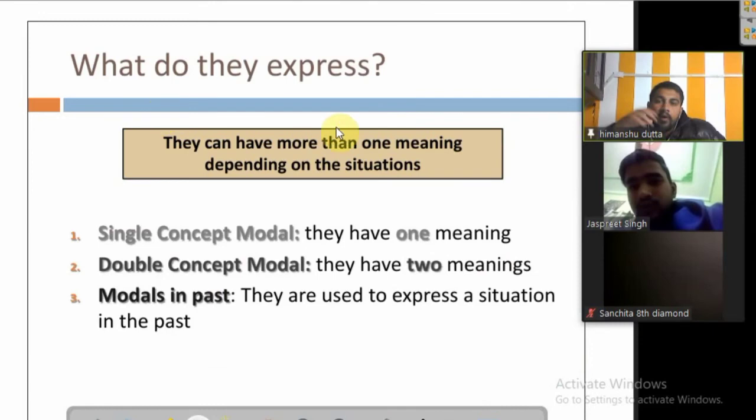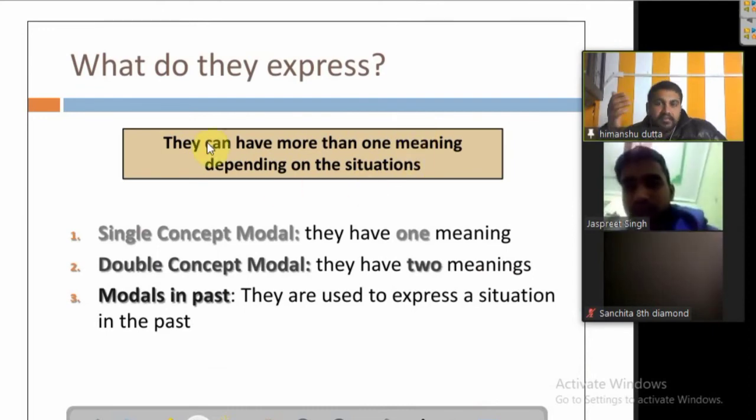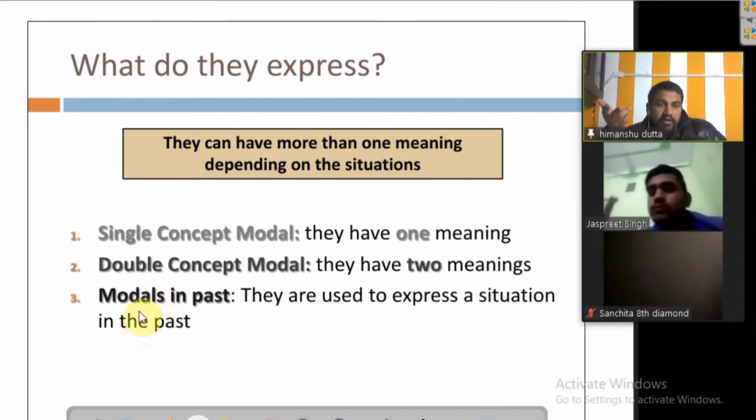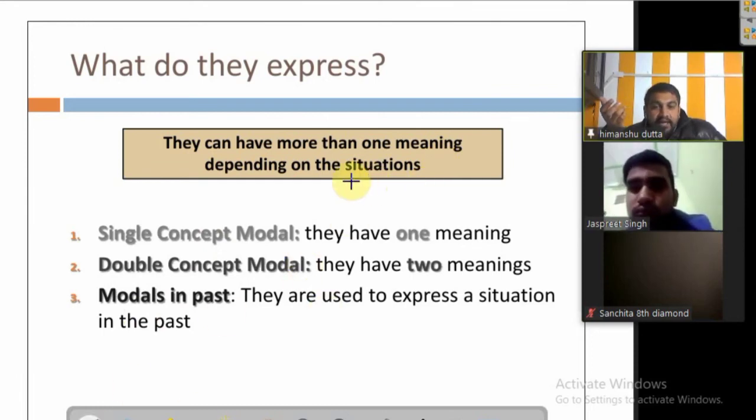What do they express exactly? What do these auxiliary verbs or modal verbs tell us? They can have more than one meaning. That means one modal verb can be used in another way also, depending upon the situation. So the main thing that comes into play here is the situation. We always use the modal verbs according to the situation and the desire. Always remember that one.